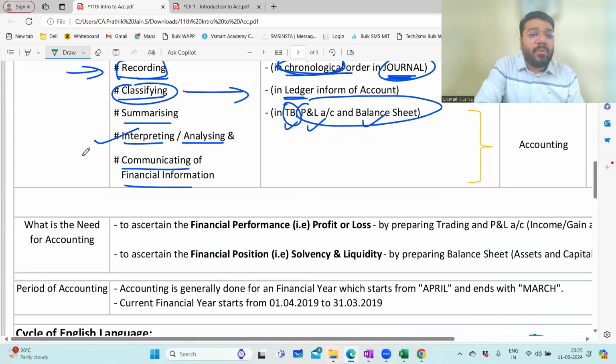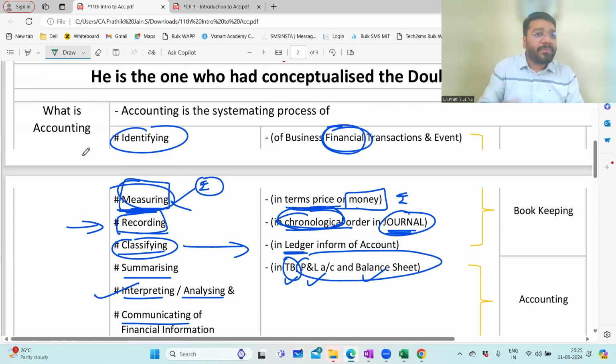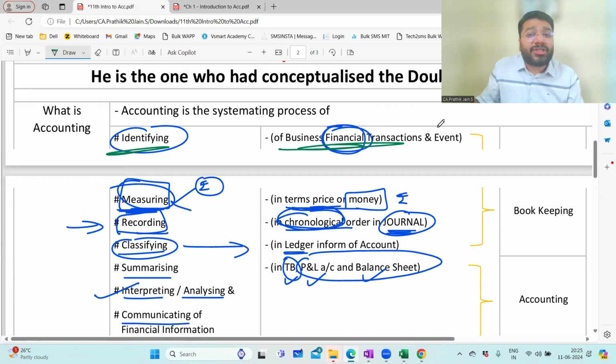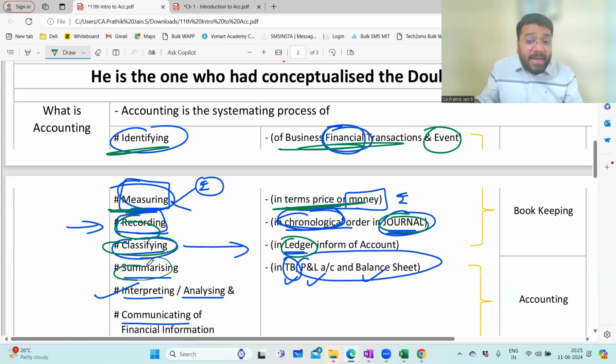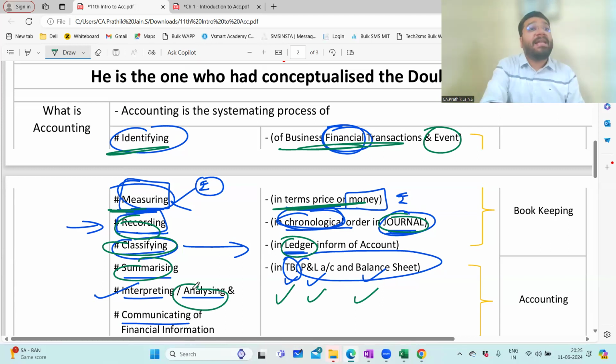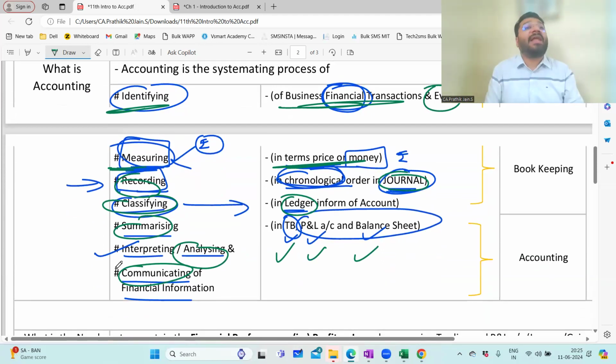So what is accounting, sir? Accounting is a systematic process of identifying a business financial transaction and event, measuring in terms of money, that is common denomination, recording through journal, classifying through ledger, summarizing in form of trial balance, P&L and balance sheet, and then analyzing the financial statement and communicating finally the financial information to the users of the financial statement. Who are the users? There are so many users. I gave you example: owner, investor, income tax department, banker, etc.